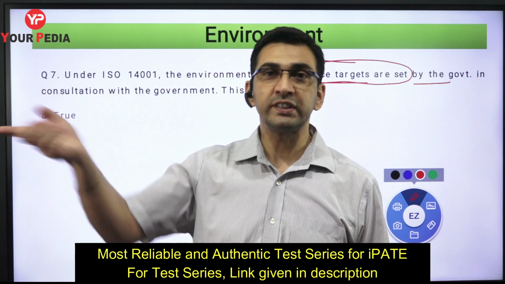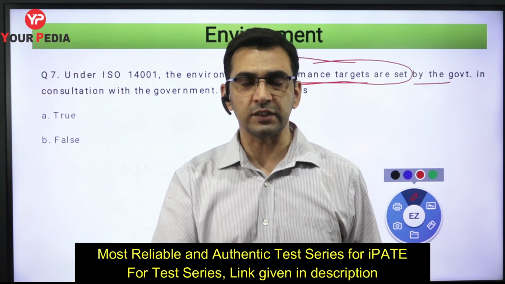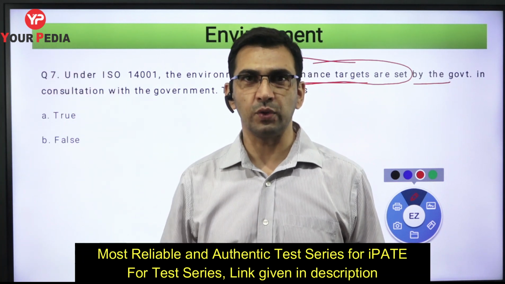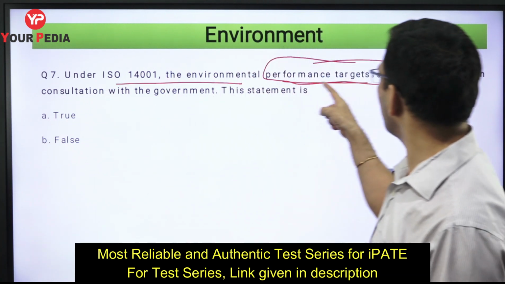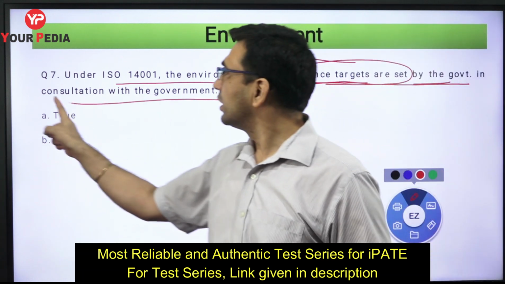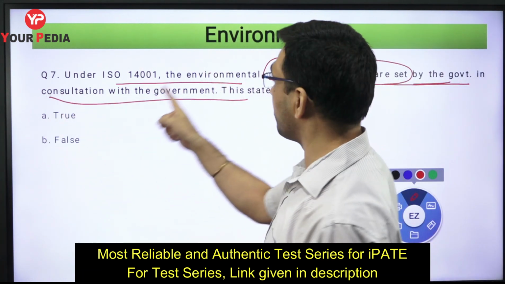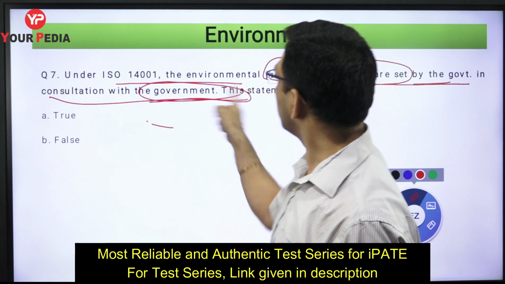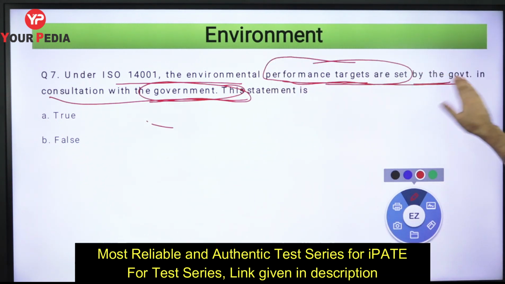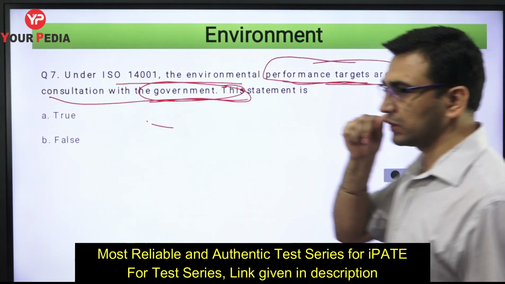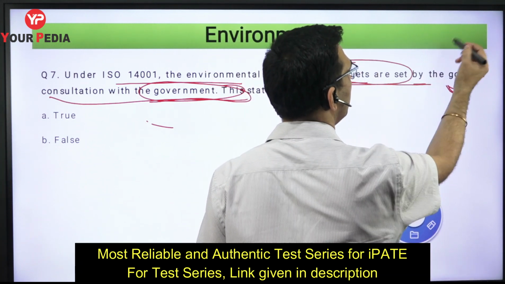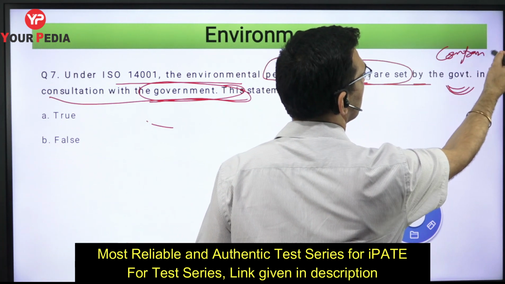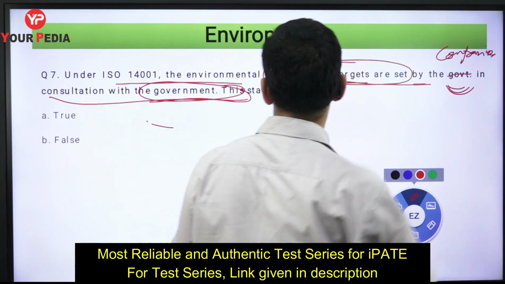Targets, who will set the targets for you? It is not the ISO who is going to set the targets for you. It is you who are going to set the targets for yourself. So under ISO 14000, environmental performance targets are not set by the government. It should be this way: set by the, it should have been, okay, framing में थोड़ी सी गड़बड़ है इसमें. Set by the organizations or companies in consultation with the government.